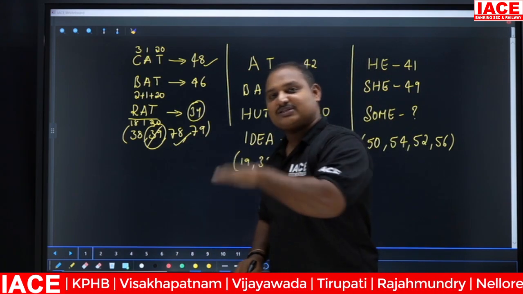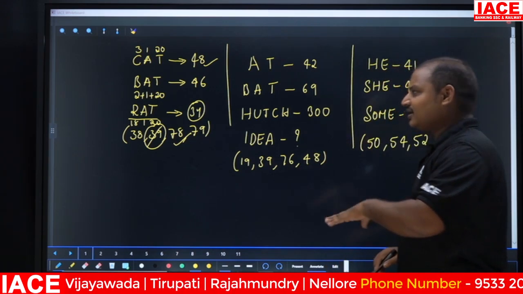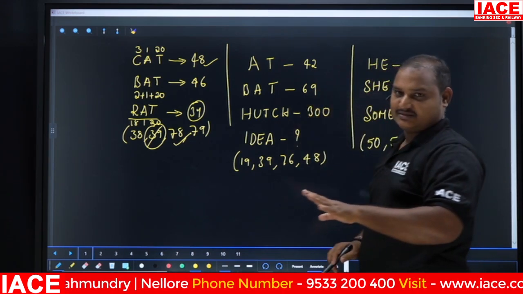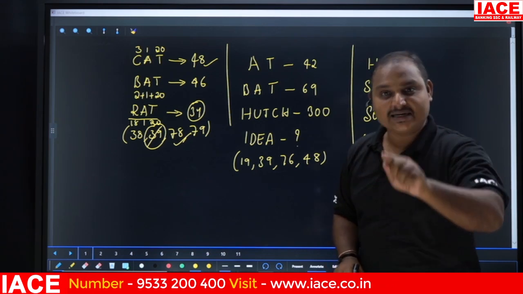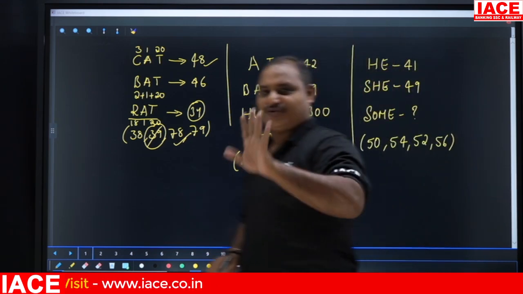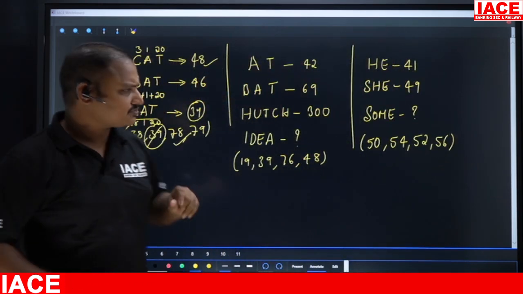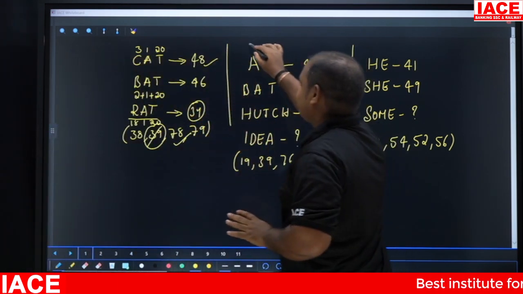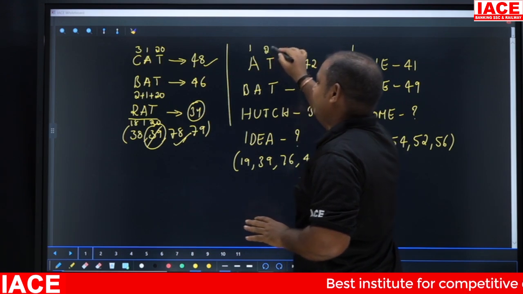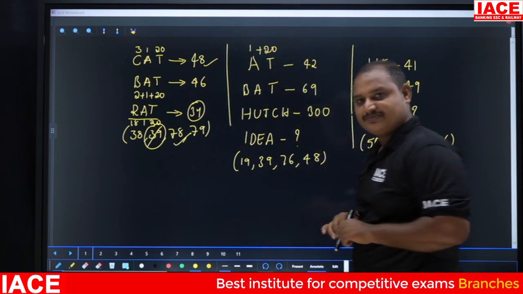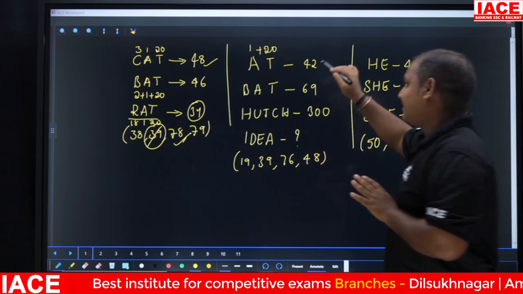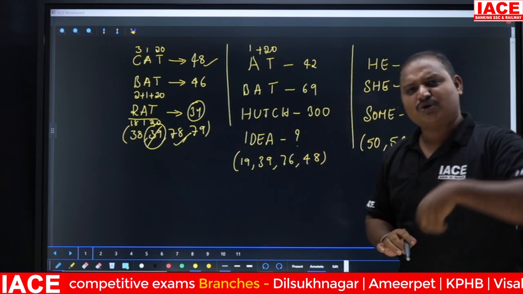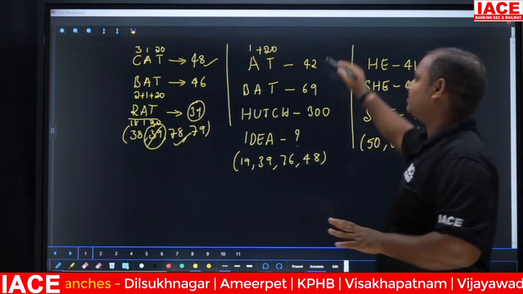Okay, now coming to the second one. Here also I have used the same logic, but the implementation is different. See how. Whenever you see this, this is 1 and 20. So 1 plus 20 is 21, and the number they have given is 42. So we know that 21 double is 42.